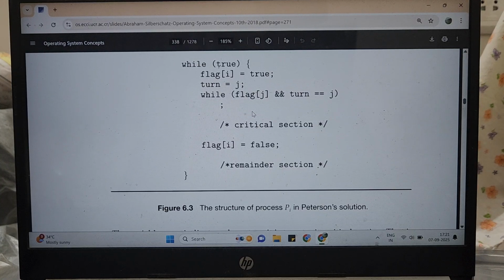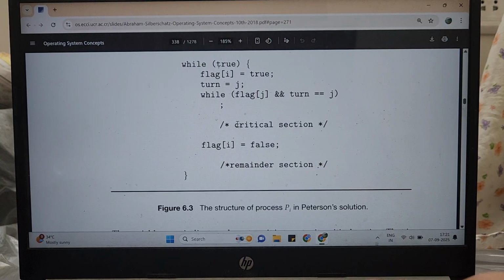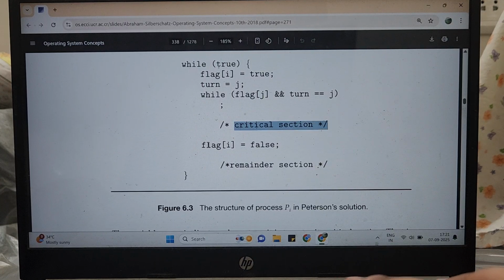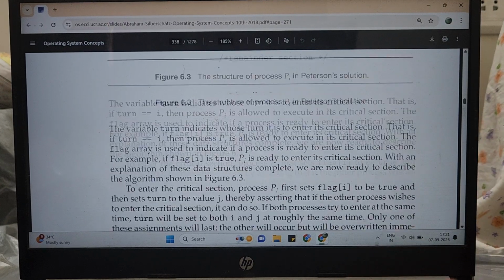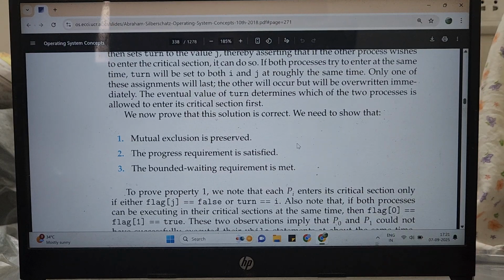So once that announcement has been made, the other process, if it is ready, is free to immediately go and start working. So it does not have to wait indefinitely, because as soon as a critical section is executed completely, this announcement will be made, which means the bounded waiting requirement is also met.